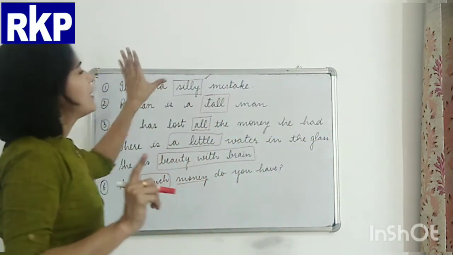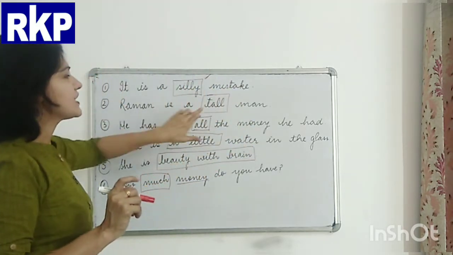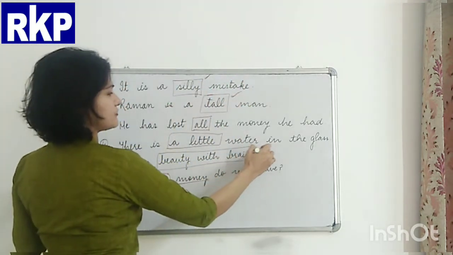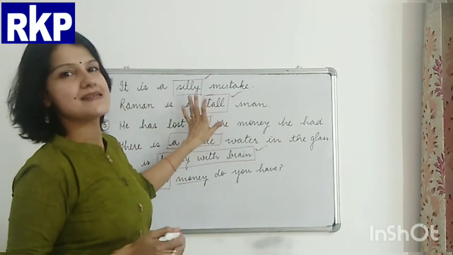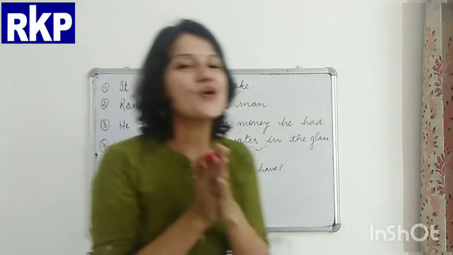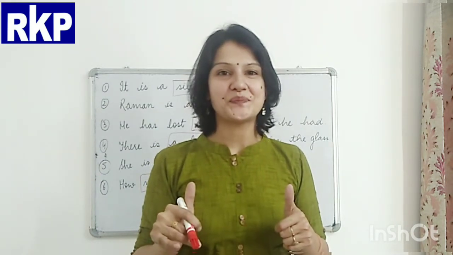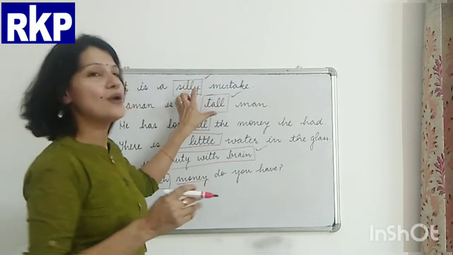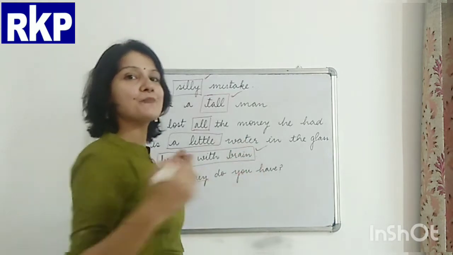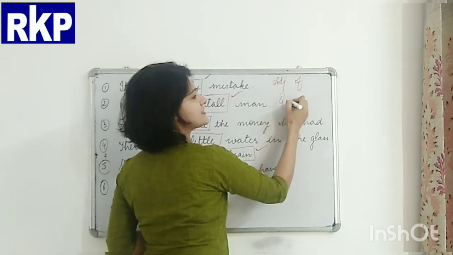Now, beta, what you need to focus here is that silly, tall, beauty with brains. In these three sentences, the adjectives used are talking about the quality of a noun. So, all these three such examples are called adjectives of quality.